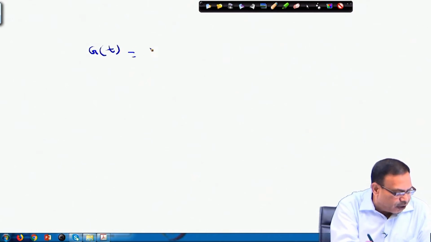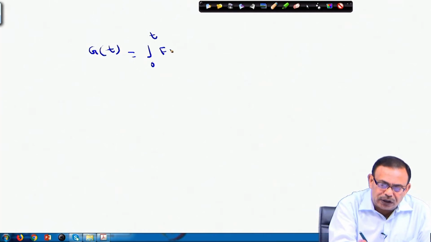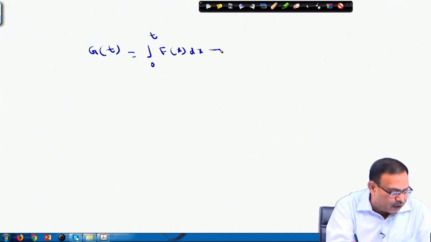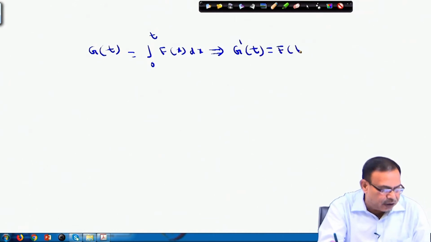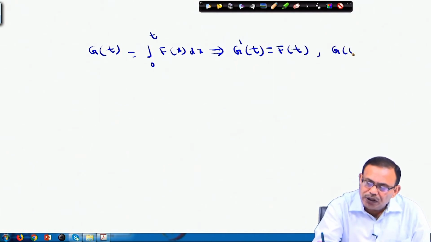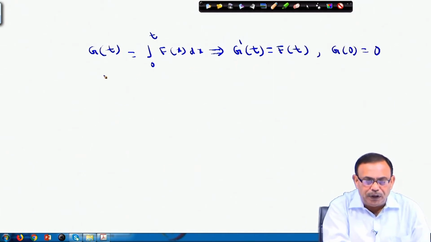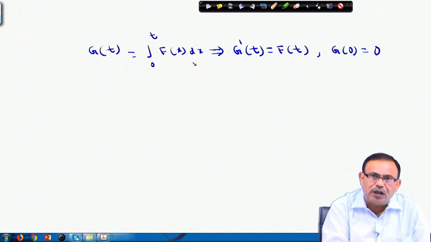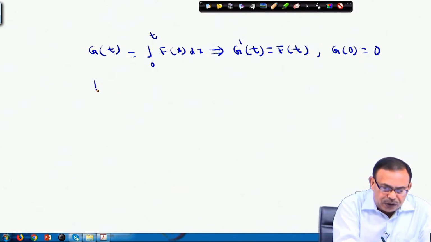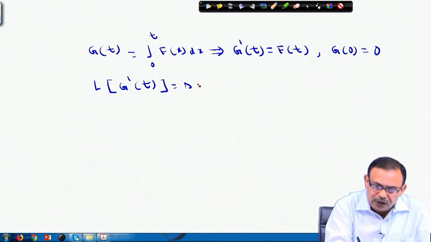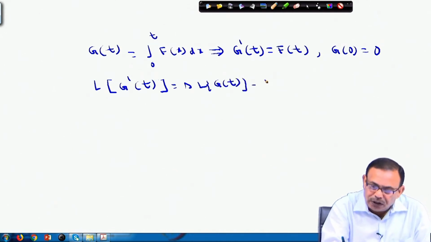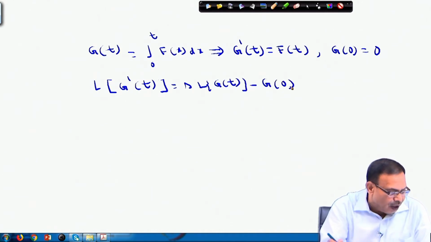Suppose g(t) equals integral 0 to t f(x) dx. So very safely you can tell g'(t) is nothing but f(t), and also g(0) will be equal to 0. Now, what is the Laplace transform of g'(t)? Just using the properties, Laplace transform of g'(t) is s times Laplace transform of g(t) minus g(0). We know this thing, and g(0) is 0.